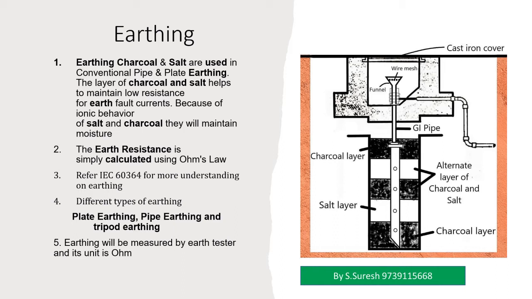In the picture if you see, there will be a layer of charcoal, over that the salt will be there, over that the layer of charcoal will be there. The purpose of providing charcoal at the bottom is to avoid salt getting diluted in the earth. So the first layer will be charcoal, over that salt will be there, salt will maintain that humidity, over that charcoal will be placed. Then again one layer of salt, over that charcoal, and over that it will be filled, so that because of these proportions, it will help to maintain the low resistance for the earth fault currents.